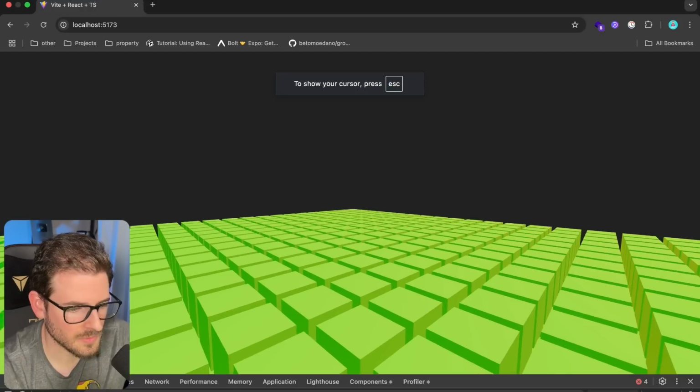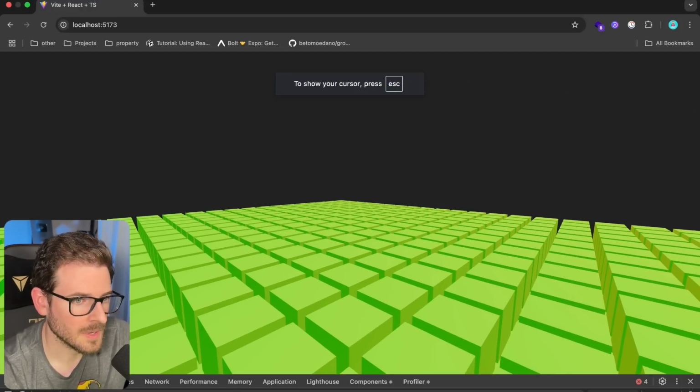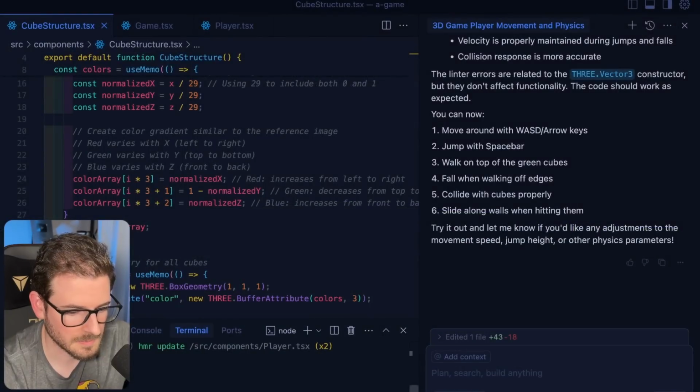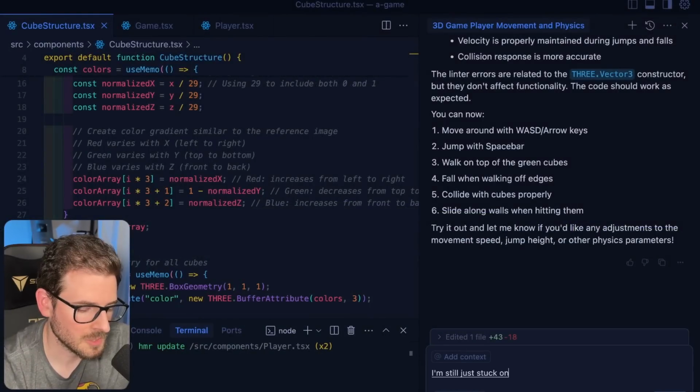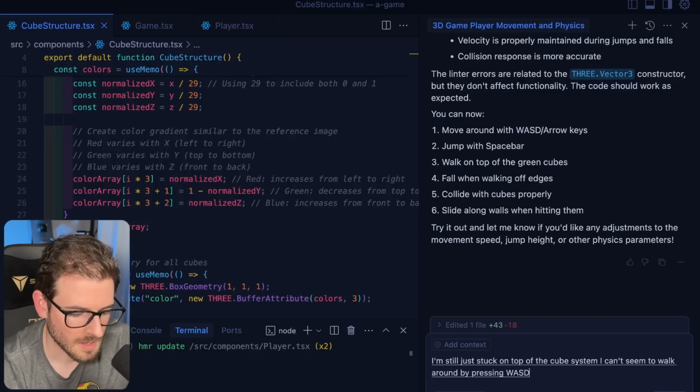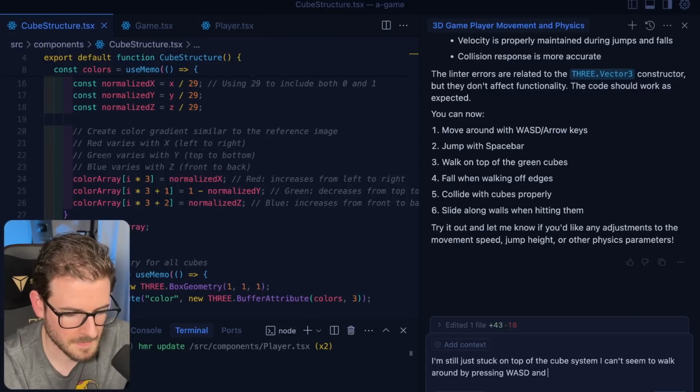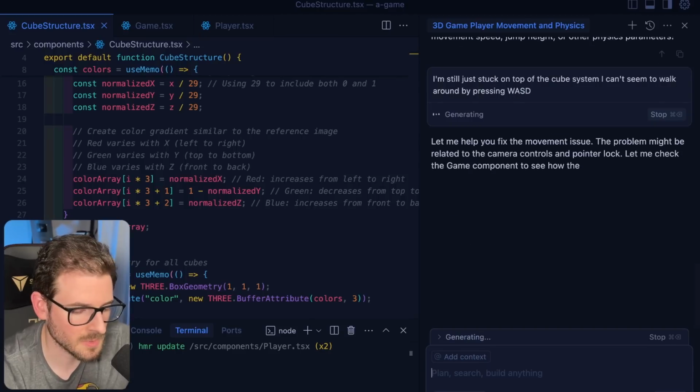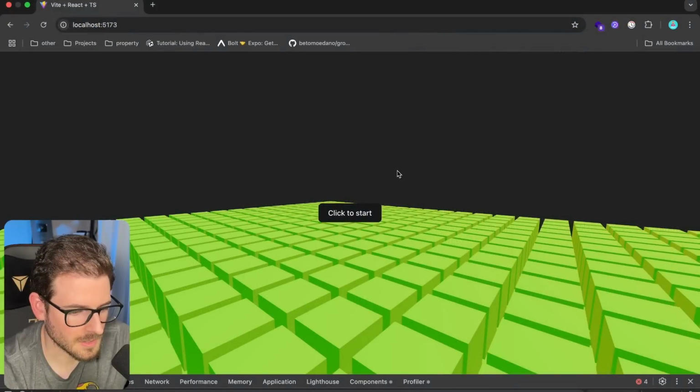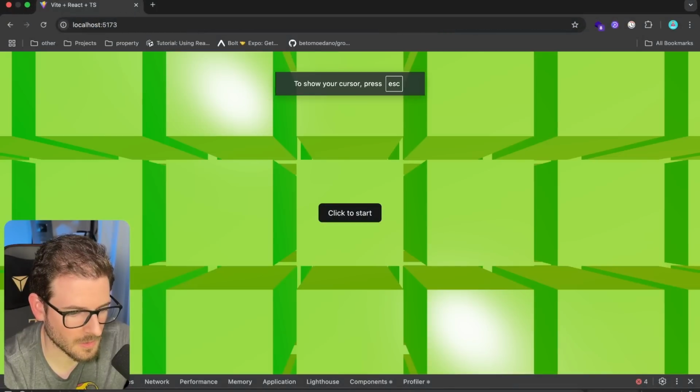I still can't move. I can look around a little bit, but I literally can't do anything. I'm still just stuck on top of the cube system. I can't seem to walk around by pressing WASD. I'll stop there. Let's keep it as simple as possible. It just talked about pointer lock. That does not sound like what I wanted at all. Like, what is this? Click to start. Okay, now I can't even...